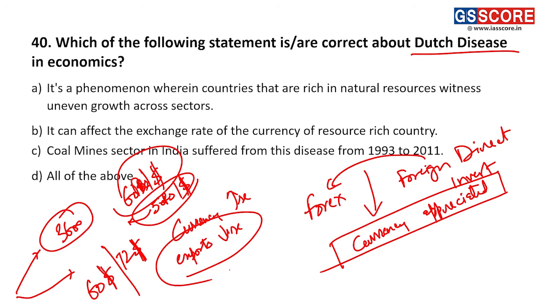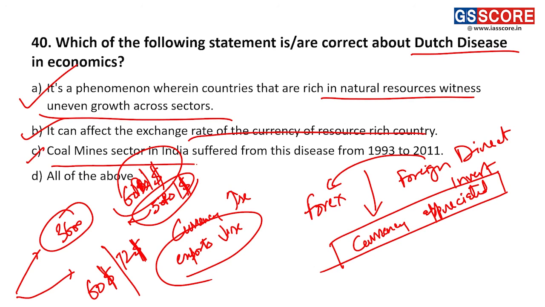So it is a phenomenon wherein countries that are rich in natural resources witness uneven growth across sectors. So the primary sector had growth, but their export or trade declined. It can affect the exchange rate of the currency of a resource rich country. This is also correct.